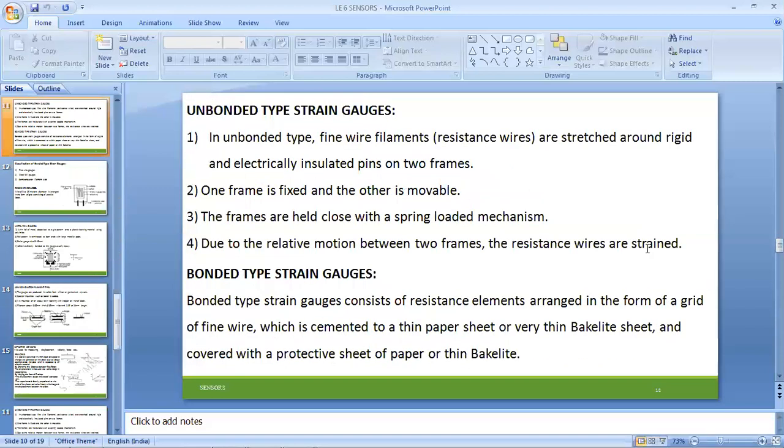Next, we have two different types. Strain gauges are subdivided into two different groups: unbonded type of strain gauges and bonded type of strain gauges. In the unbonded type of strain gauges, fine wire filaments are stretched around rigid and electrically insulated pins on two different films.